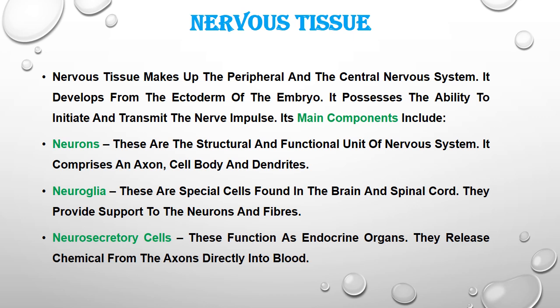Neuroglia are the special cells found in the brain and spinal cord. They provide support to the neurons and fibers. Neurosecretory cells function as an endocrine organ. They release chemicals from axons directly into the blood.